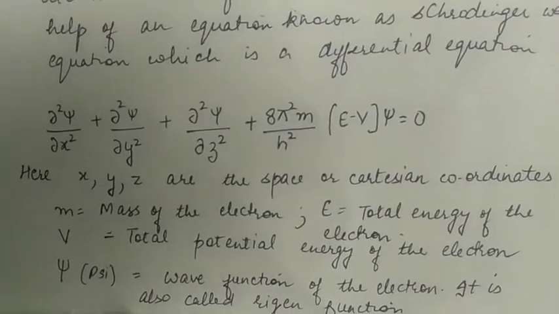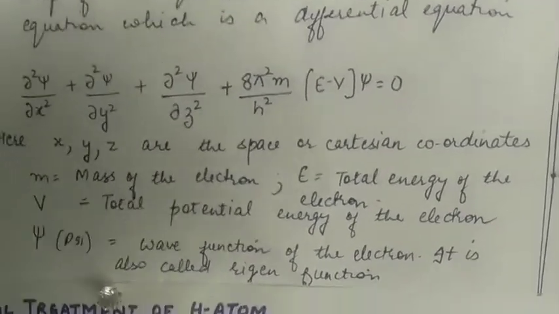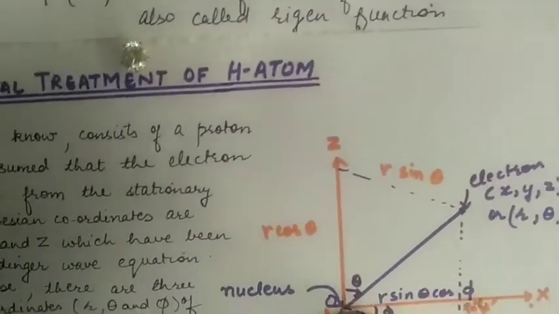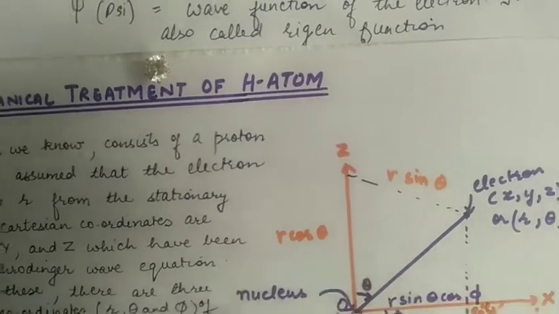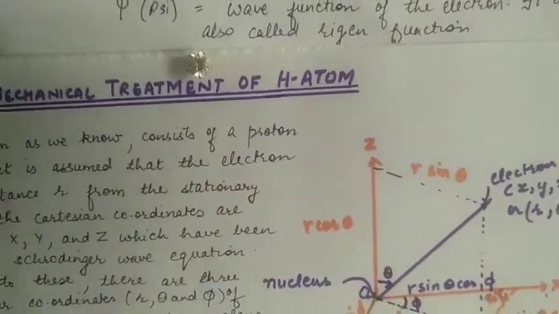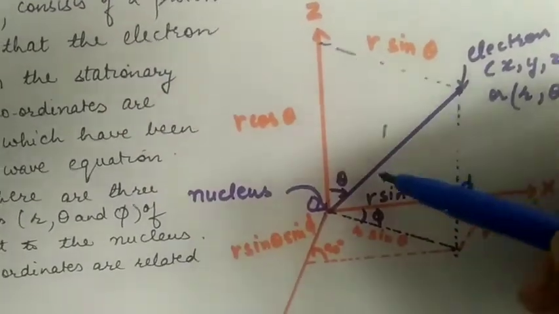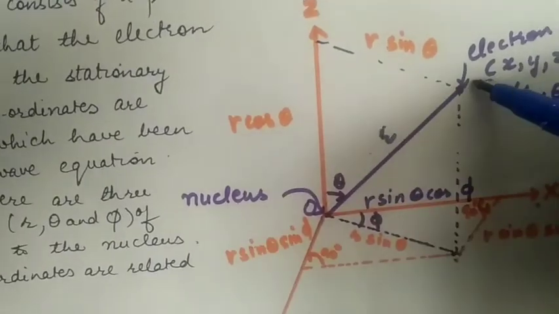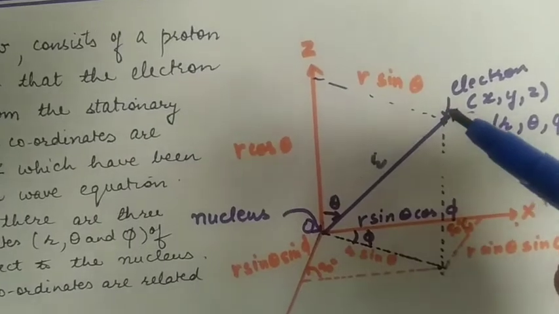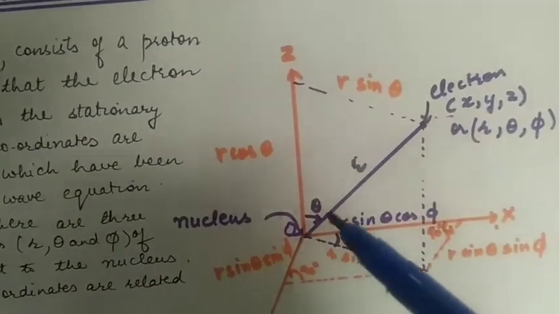Here x, y, z are the space or Cartesian coordinates. For example, if O is considered as the nucleus and the electron is present at some distance r from the nucleus. This is the electron, this is the nucleus. So in the atom, the electron with respect to the x-axis has some angle.